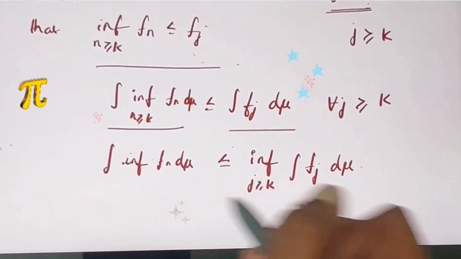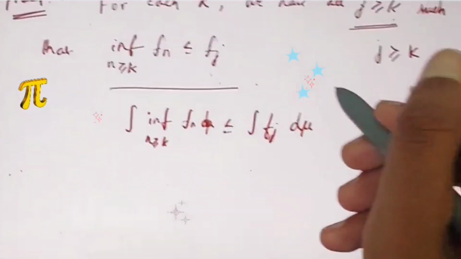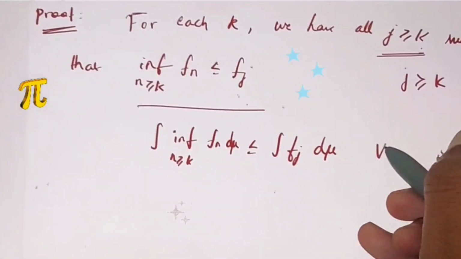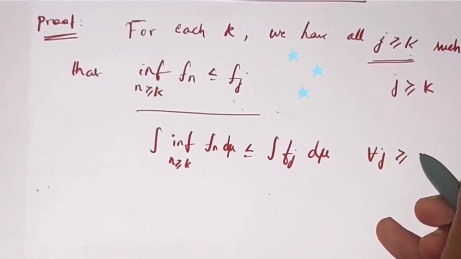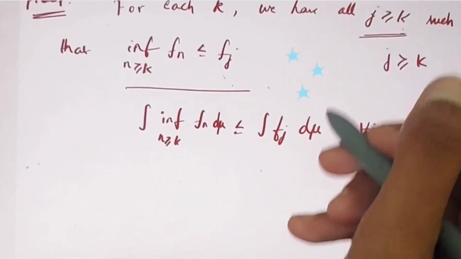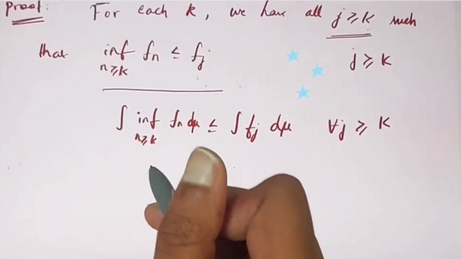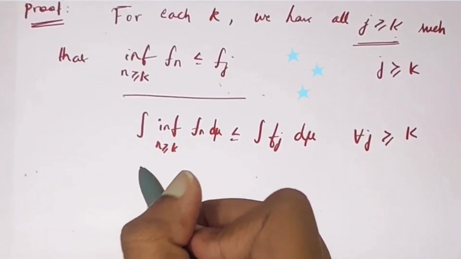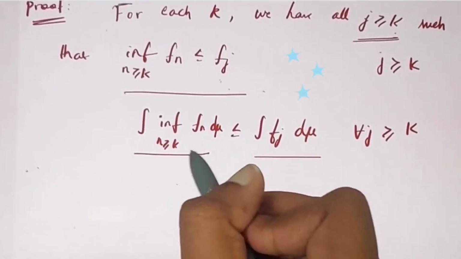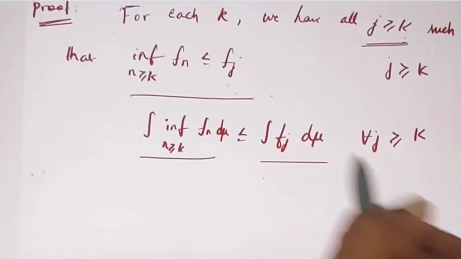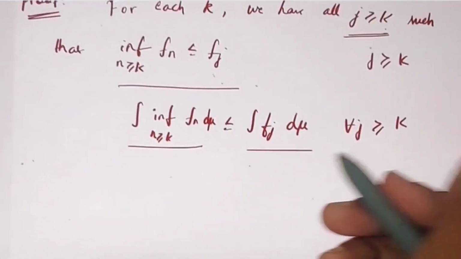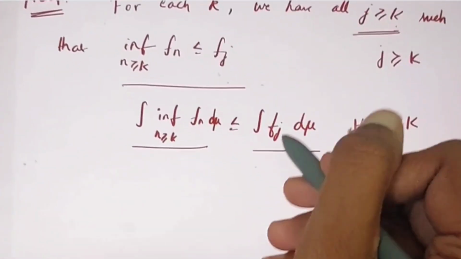Okay, so this inequality you should be clear. Actually, from this step to here, we have to write this is for all j greater than or equal to k, because we have to imitate that step, right? So that's what we have done here. Fine. Now you should know that this is the lower bound for this, because this is less than or equal to this for all j greater than or equal to k. So this will be the lower bound for this part.